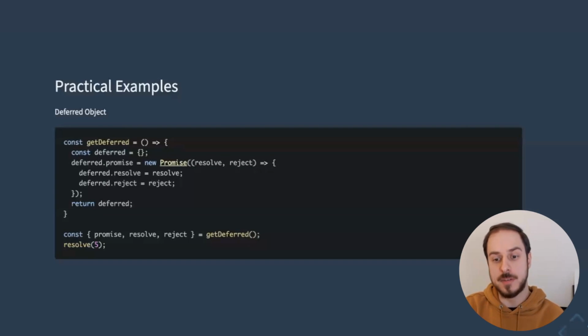It will be forever pending until you resolve it, and you can control when it gets fulfilled outside of this function that you pass to the promise constructor. It's quite a useful pattern that allows you to encapsulate powerful logic without having the constructor run for many, many lines of code. And it can oftentimes improve the legibility of the code.